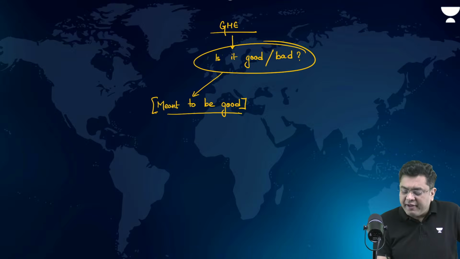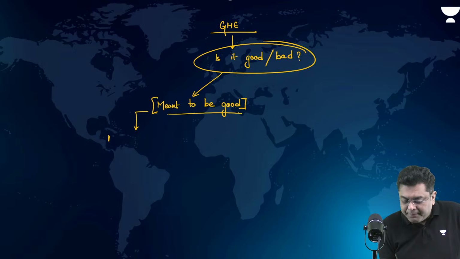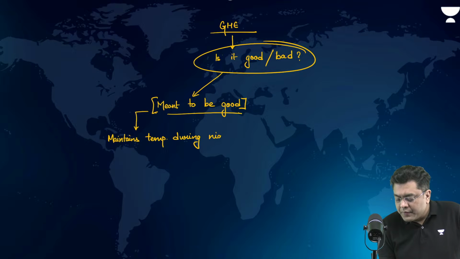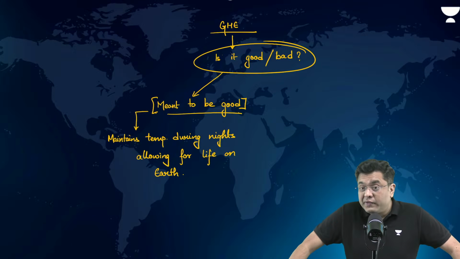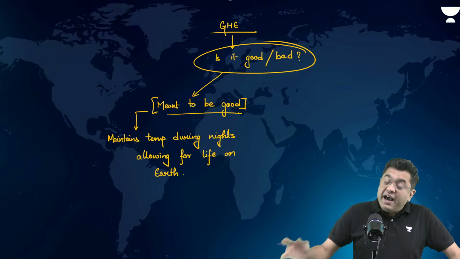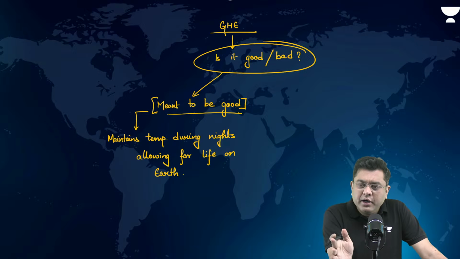So, greenhouse effect maintains the temperature during nights, allowing for life on Earth. That is the role of greenhouse gas. Without it, average temperature of planet Earth would have been below the freezing point.